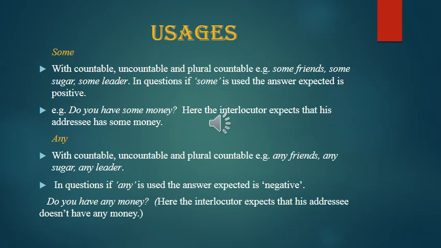Any. With countable, uncountable, and plural countable, this can be used, like any friends, plural, any sugar, uncountable, any leader, singular countable. In questions, if any is used, the answer expected is negative. Do you have any money? Here, the interlocutor, the one who is asking, expects that his addressee doesn't have any money.